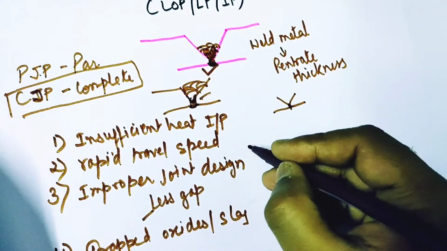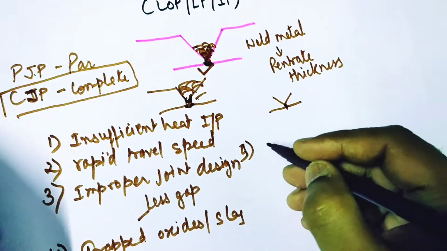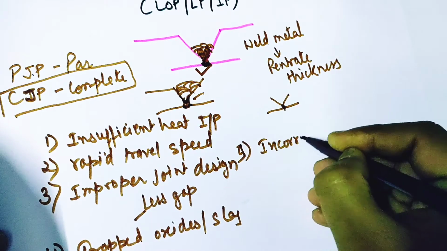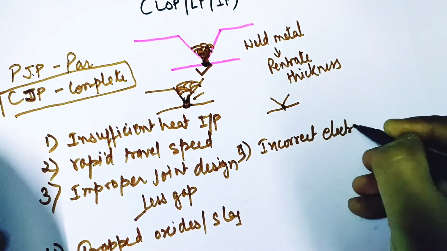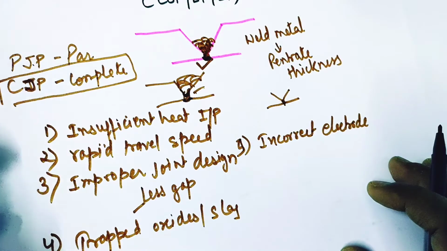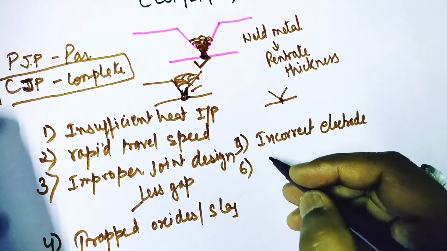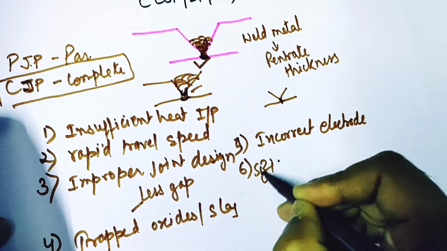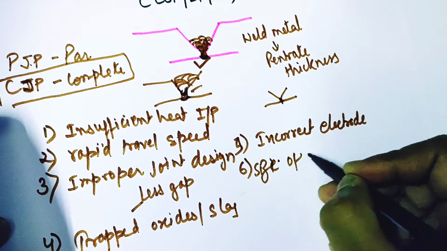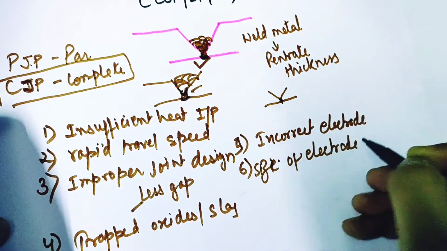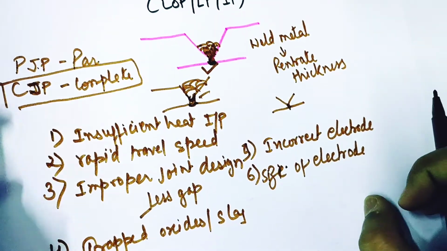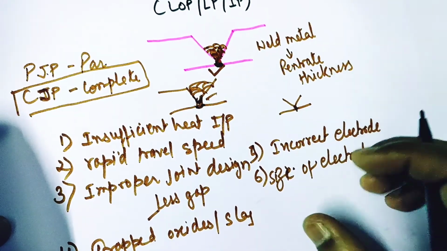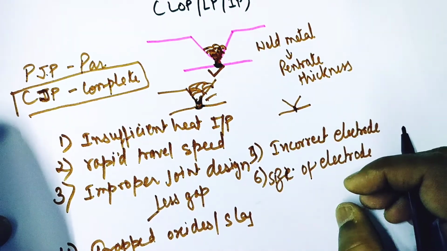Again, fifth point is, if our electrode position is incorrect, then also we'll get that defect. And one of the most prominent, that is sixth one, is the size of electrode. So we need to use a correct size or a correct dia while doing welding. So if our electrode dia is not correct, or if it is larger dia than specified, then we'll get lack of penetration.